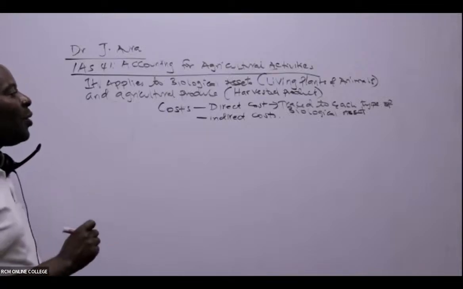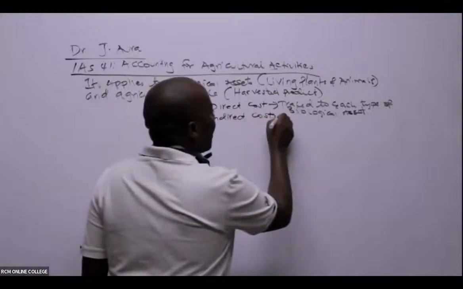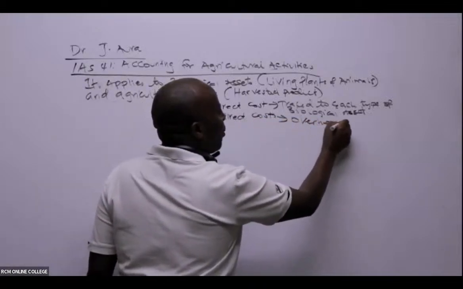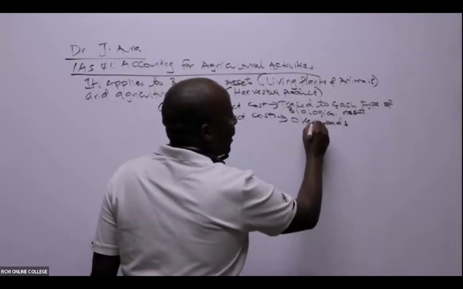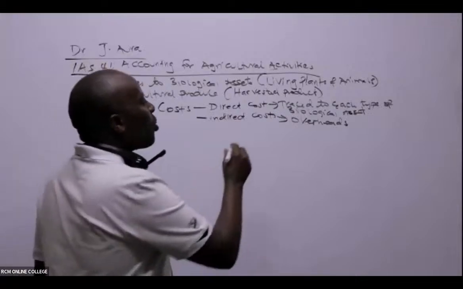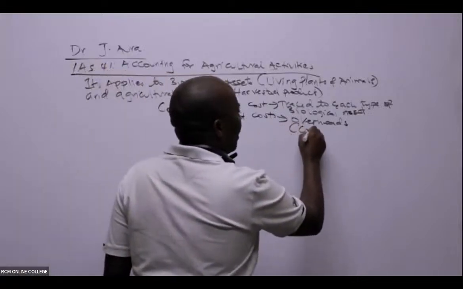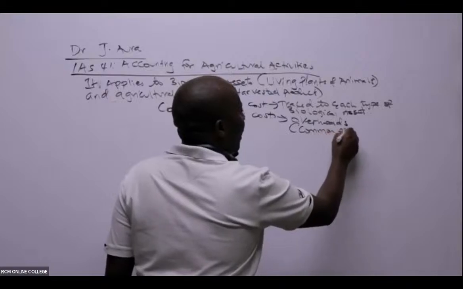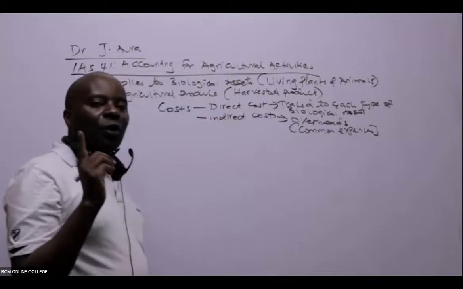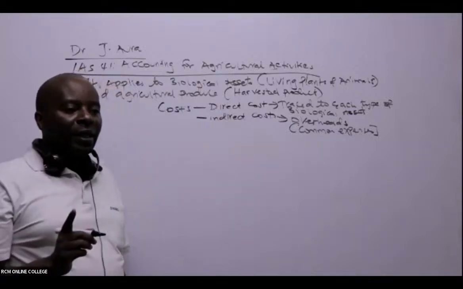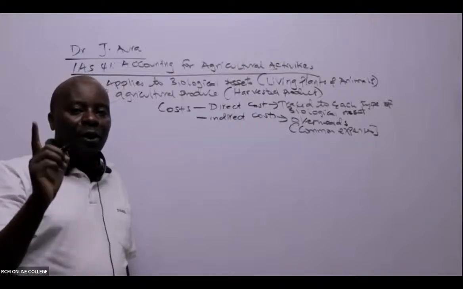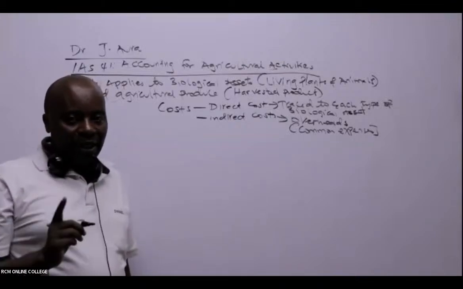If we incur what we call indirect costs, these are also known as overheads. They are those common expenses, incurred for the good of many biological assets.